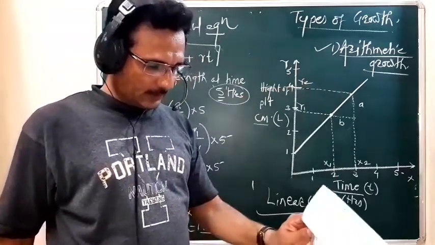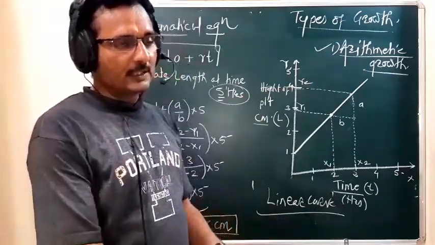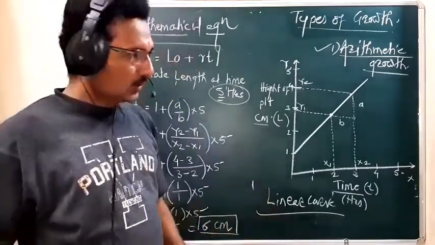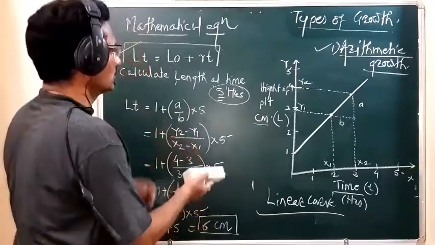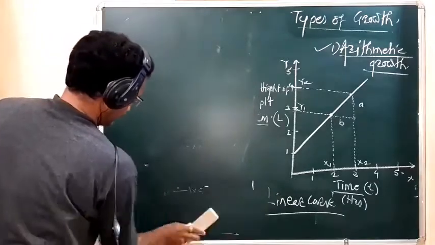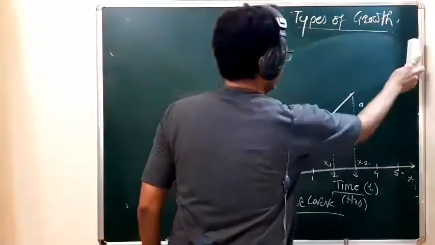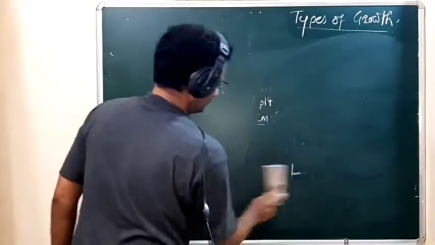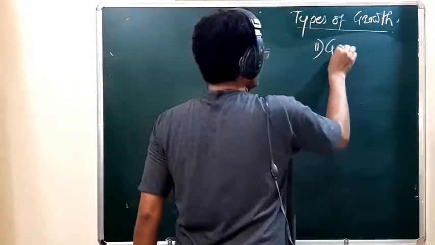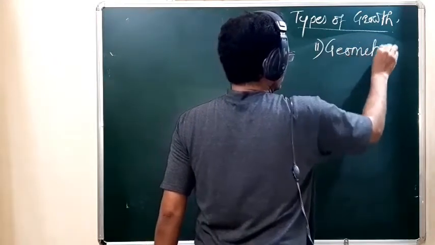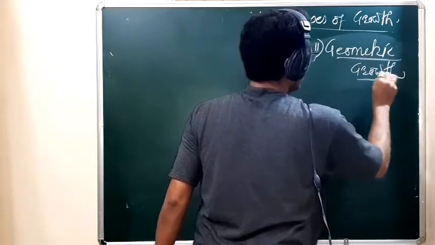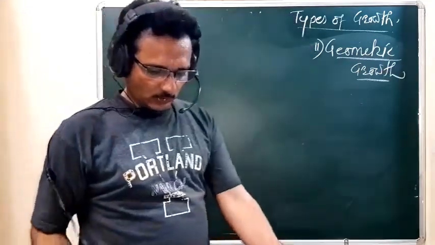I think, student, you understand well what is meant by the arithmetic growth. Then the next type of growth we have to say is the geometric growth. So what is that, the geometric growth? Let's see, student, the geometric growth. Second type of the growth, it is geometric growth.